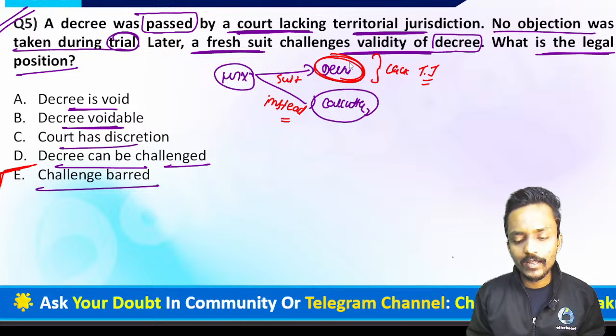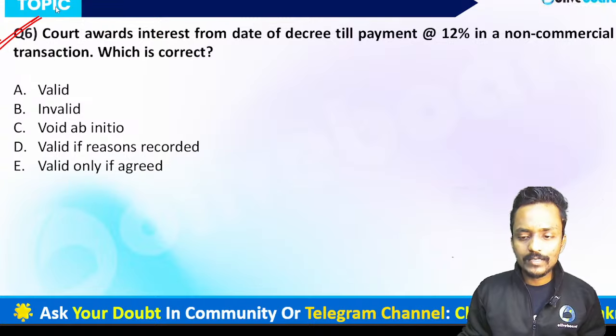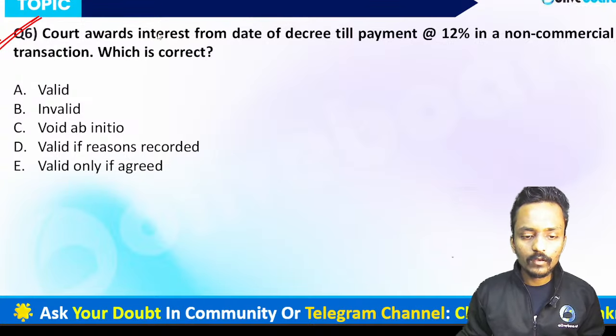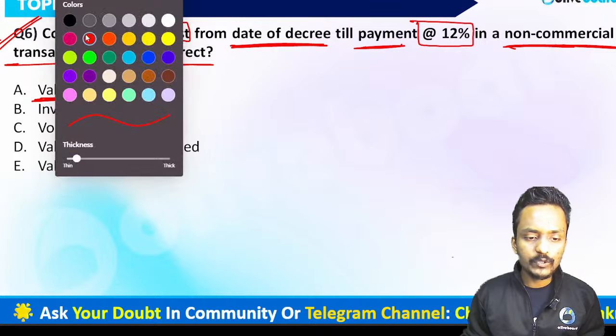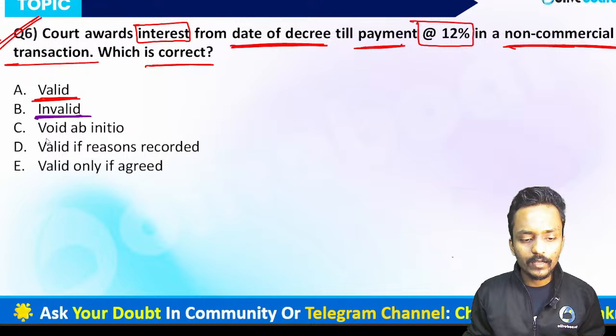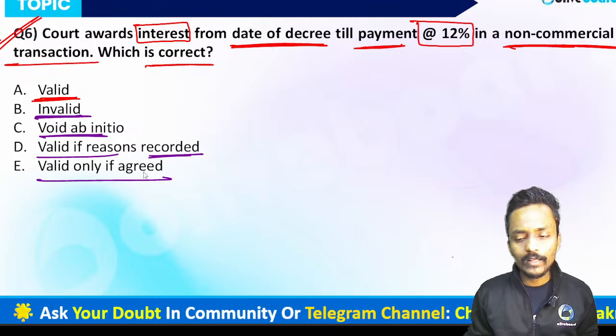Right now you have question number 6. Please read it and let me know the correct answer. This question says a court awards interest from the date of decree till payment at the rate of 12% in a non-commercial transaction. Let me know whether this interest is correct or not. The first statement: yes sir, it is absolutely valid decree or interest payment. No, it's invalid. It's void ab initio. Valid if reasons are recorded. And valid only if agreed.